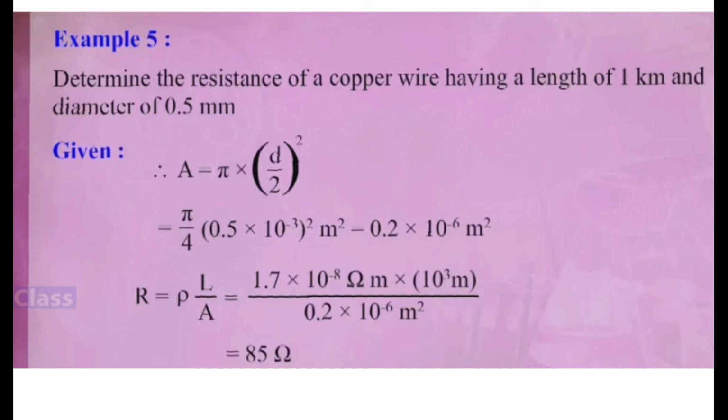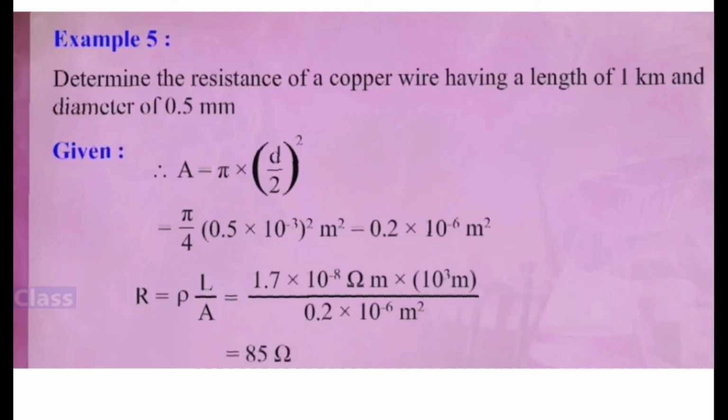So A is equal to pi. What is r? They give us diameter, na? So half of that is radius. So d upon 2 the whole square. So 0.5 into 10 raised to minus 3, half of that, the whole square. So half square is 1 upon 4. So I write 4 outside.